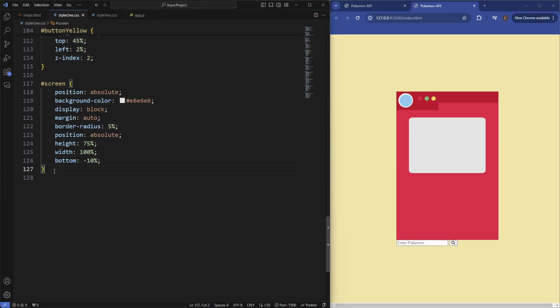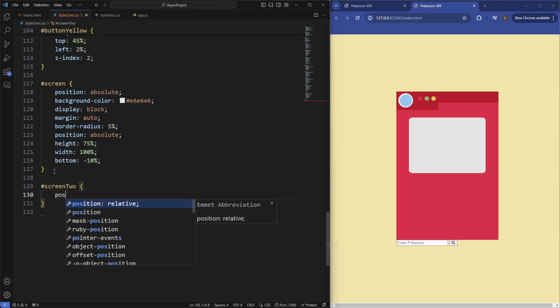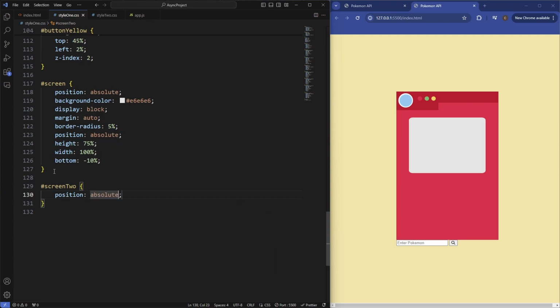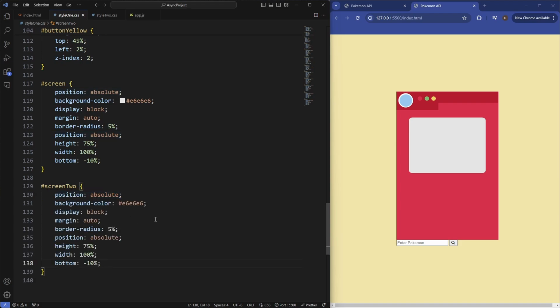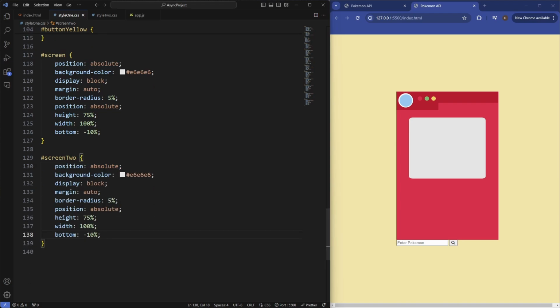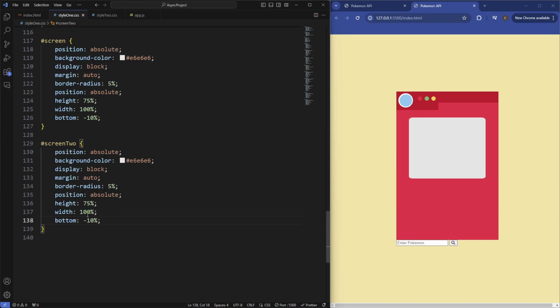Let's create the second screen inside of that. So screen 2. So the position is to be absolute. It's actually pretty similar to this one. So paste the details in there, and then we'll just change a few things. So the width of this is going to be 80%, and then top is going to be 10%, left is going to be 10%, and the background color of this is going to be a little bit different.